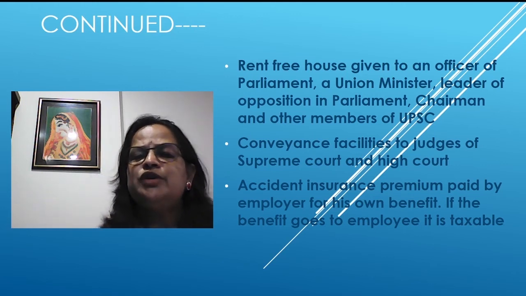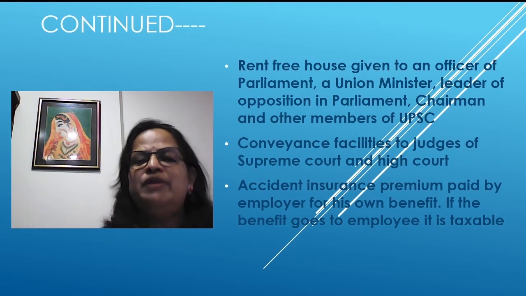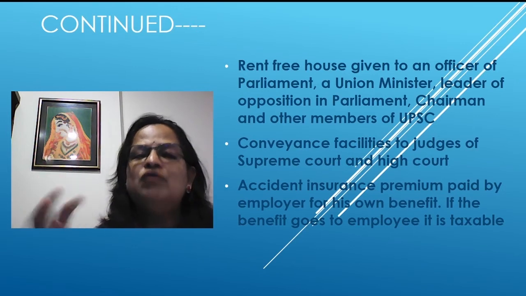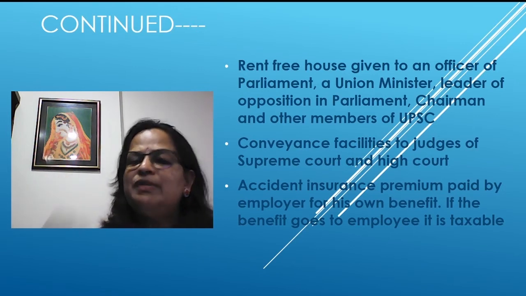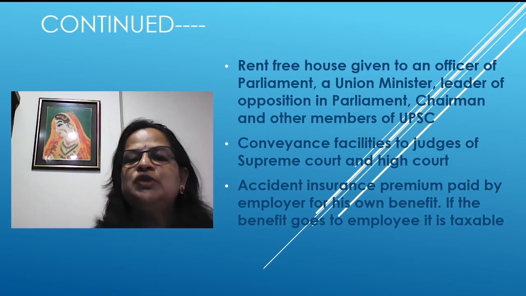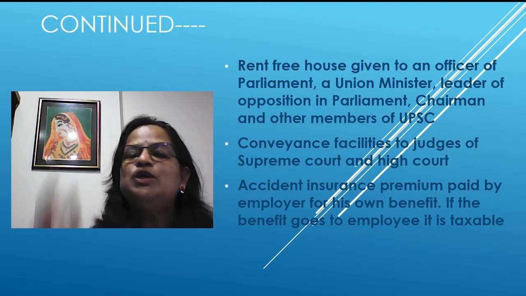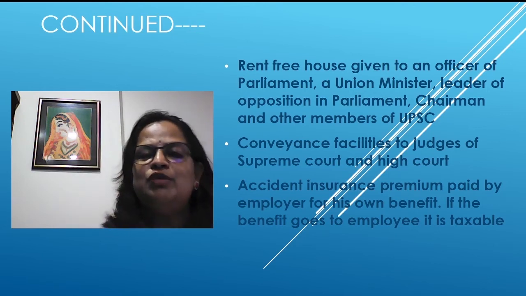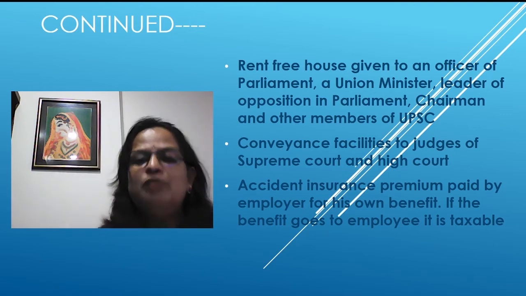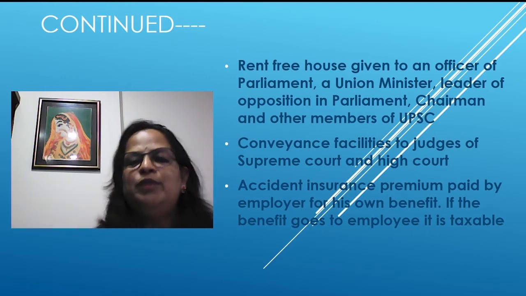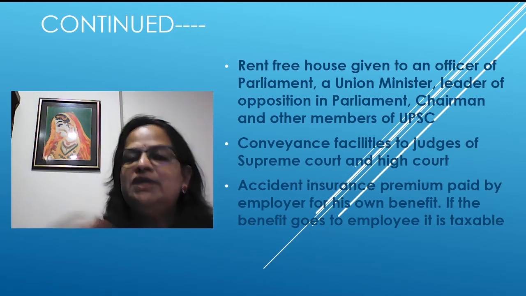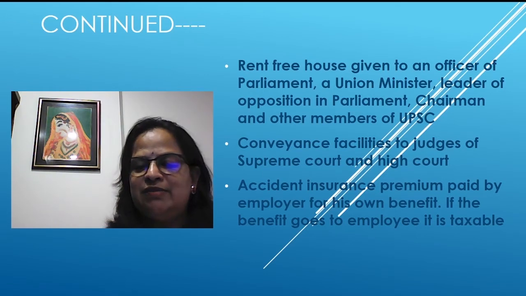Now accident insurance premium paid by employer for his own benefit. That meaning if something happens while the employee is in the campus, if they are in the working hours, if they are in the premises, if something happens, employer has to give a compensation. So usually they will take a group insurance. So that insurance premium paid by the employer. Because why is that employer paying? It's not to help the employee. Because if something happens to the employee in the workplace during working hours, they have to pay the compensation. So to avoid that, they're taking group insurance. So if the benefit goes to employee, it is taxable. So this benefit is for the employer. That is why it is exempted.